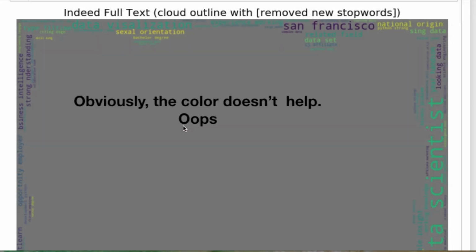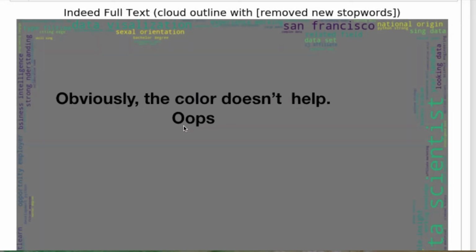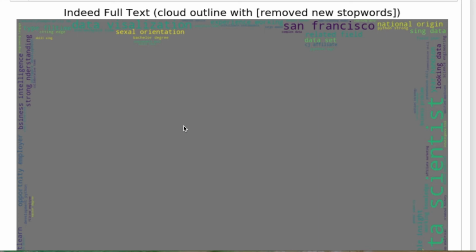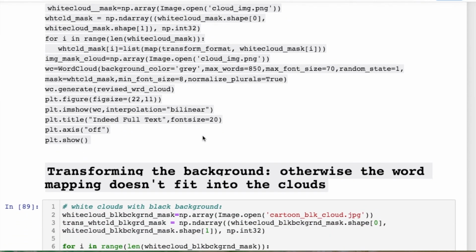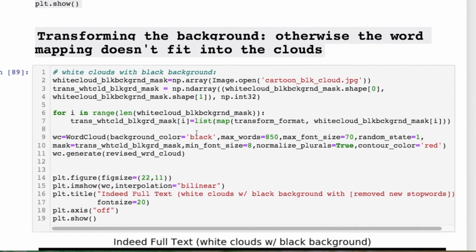This is kind of a problem for this one, and I tried remapping it, and what happened was it only printed off a blank page, so that was highly irrelevant and useless. While sometimes it doesn't work out, we can do some transforming, and it does look pretty cool. So let's look at an example of that.